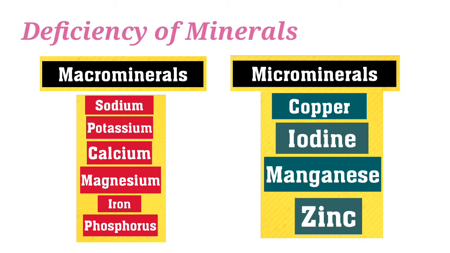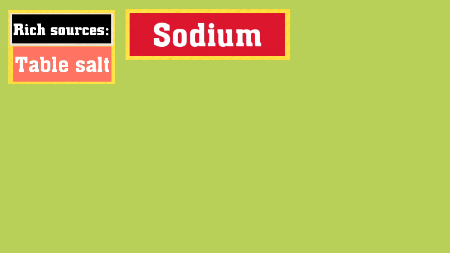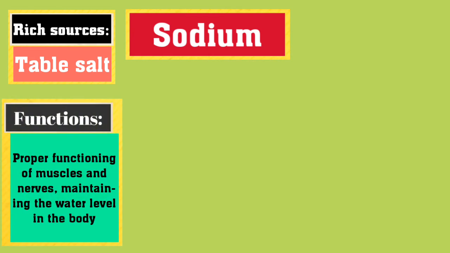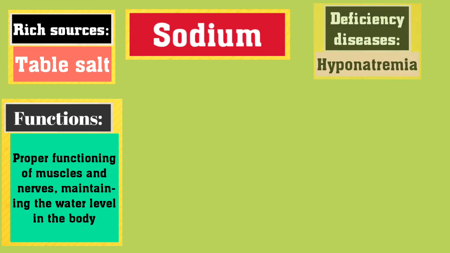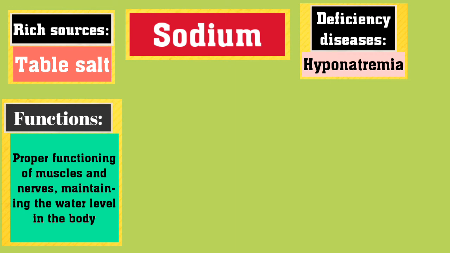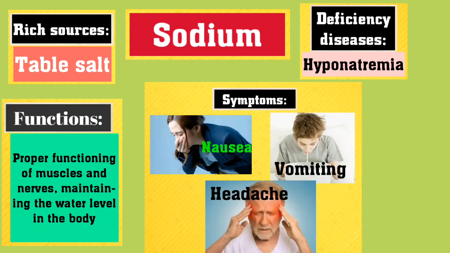Now we discuss some important minerals and their rich sources, functions, deficiency diseases, and symptoms. Sodium. The rich source of sodium is table salt, and its functions are proper functioning of muscles and nerves, maintaining the water level in the body. Hyponatremia is the deficiency disease, and its symptoms are nausea, vomiting, and headache.